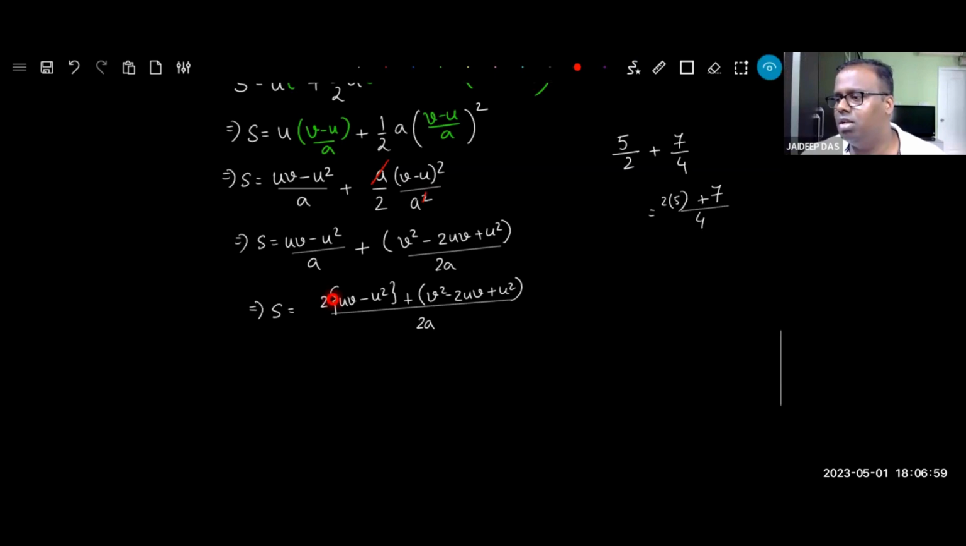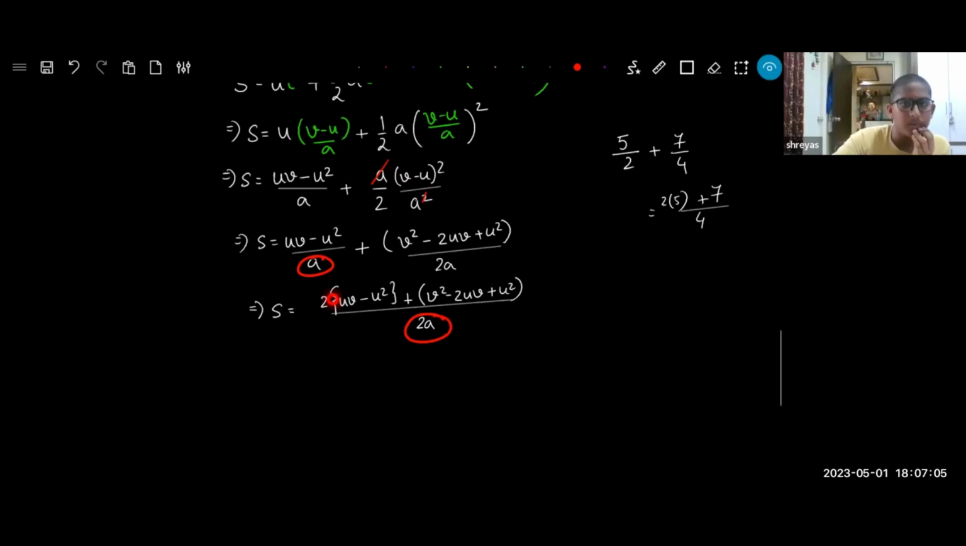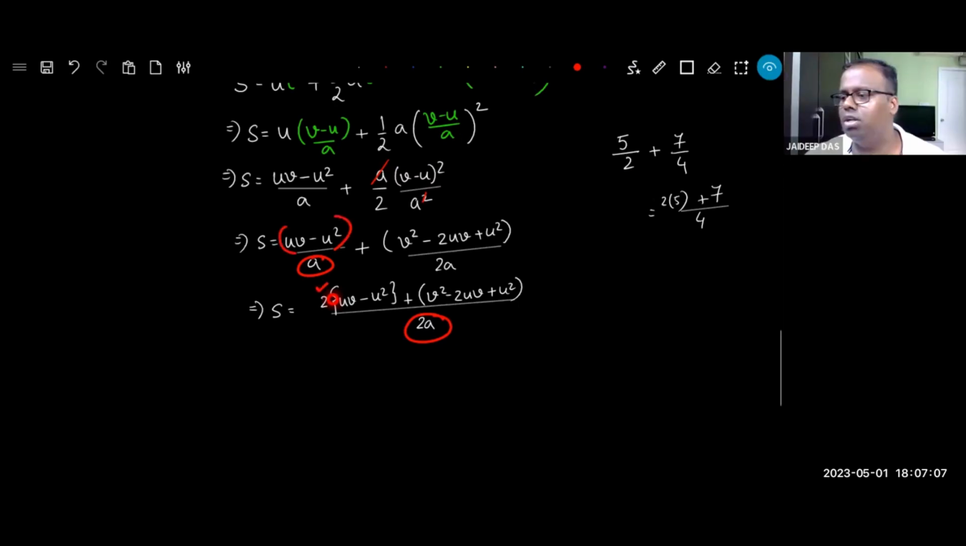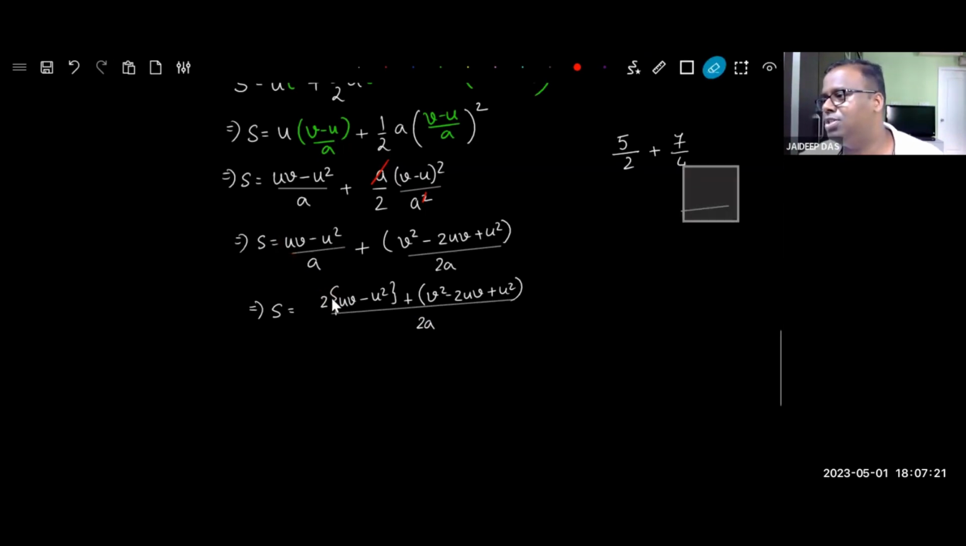What am I doing here? The LCM is 2a. Divide the LCM by this denominator. What is the value? 2. And I'm using 2 and multiplying this numerator. ठीक है ना? Okay. Class 9 is not as easy as you think. Right? Let's go ahead now and proceed further.